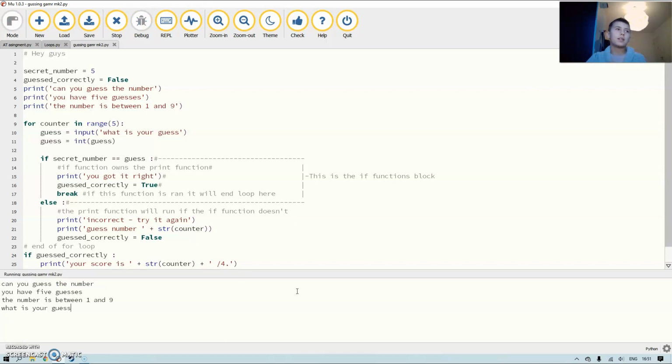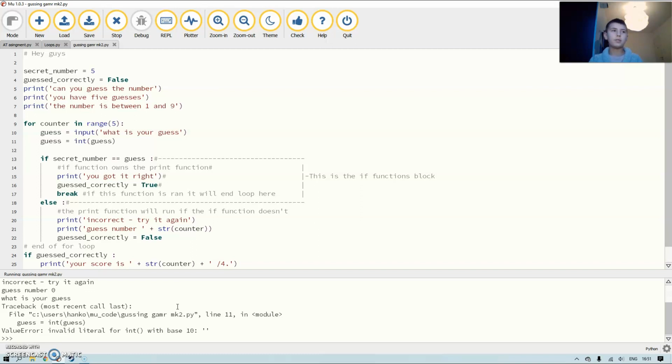So if I say, what is your guess? And I say 2, and it's incorrect. It'll say incorrect, try it again, guess number 0, and it'll go back to here. What is your guess? It goes back to the loop. It'll loop, loop, loop, loop until it hits this break.